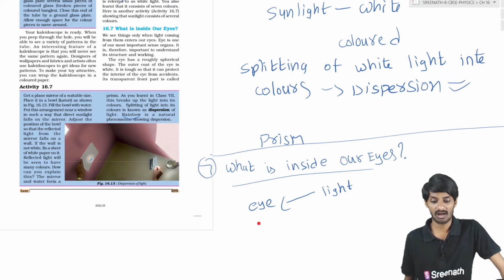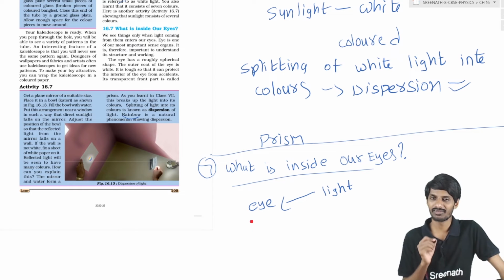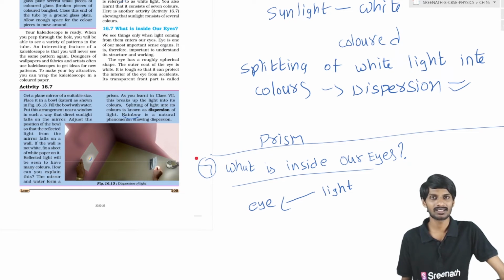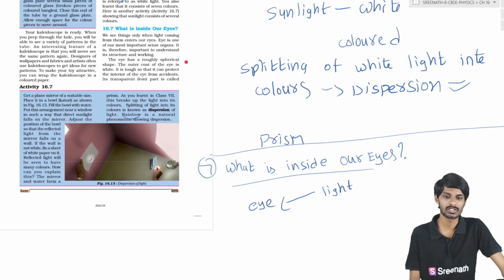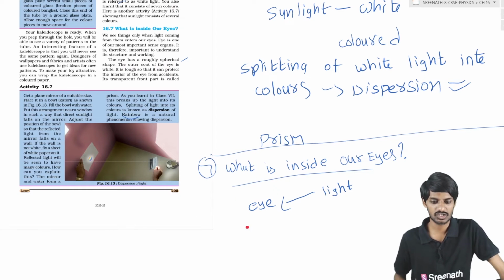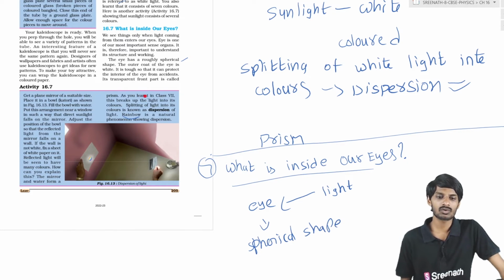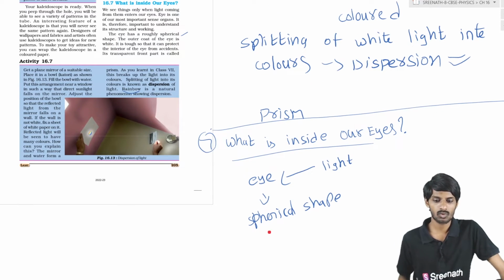Our eye is a beautiful thing. It is an important and sensitive organ in our body, students. So eyes have a roughly spherical shape. The outer coat of the eye is white. So we see that the outer coat of our eye is white in color.